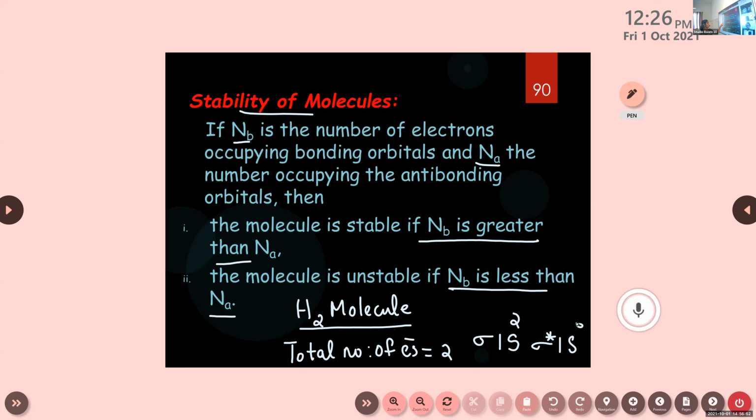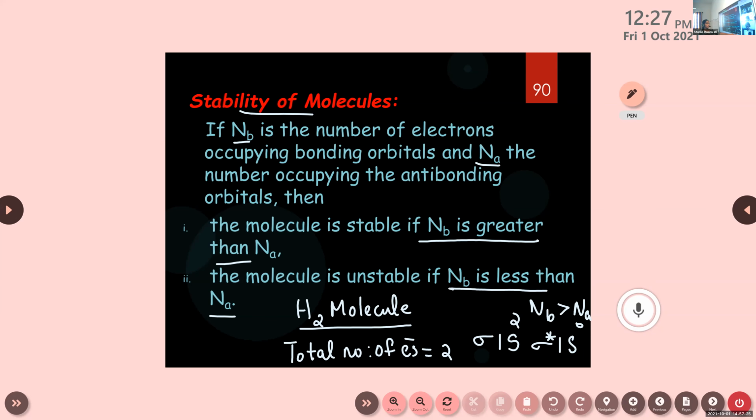Then here the molecule is stable if Nb is greater than Na. Nb means the number of electrons present in bonding molecular orbital, and Na is the number of electrons present in anti-bonding molecular orbital. So what about this one? Nb is greater than Na or Nb is less than Na? In this case, hydrogen molecule, electrons are only present in bonding molecular orbital, right? So here Nb is greater than Na.